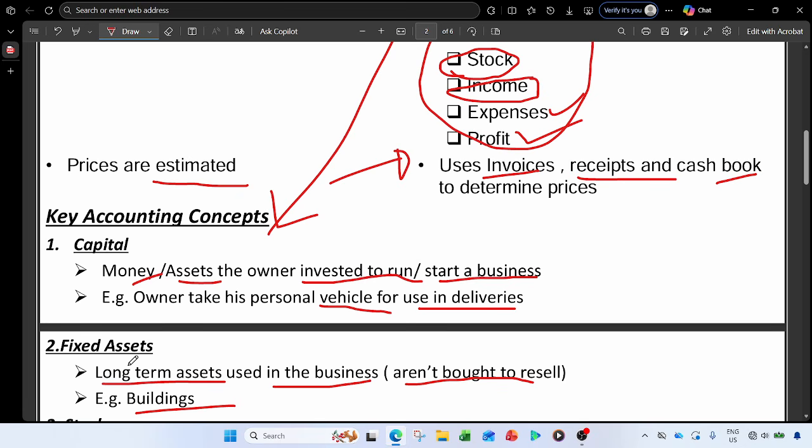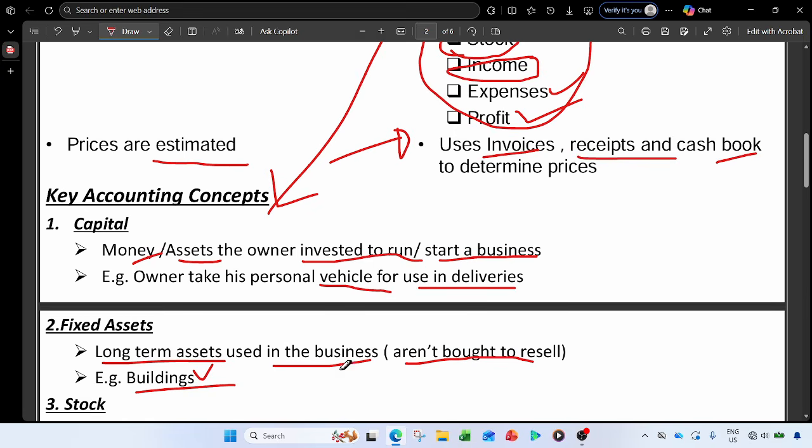So once something has a lifetime that is more than a year, that is a fixed asset, especially if it's a building, vehicle, equipment, machinery, and all those things that are not used to sell to the customers, but are bought to help the business grow, right? So those are called fixed or tangible assets.